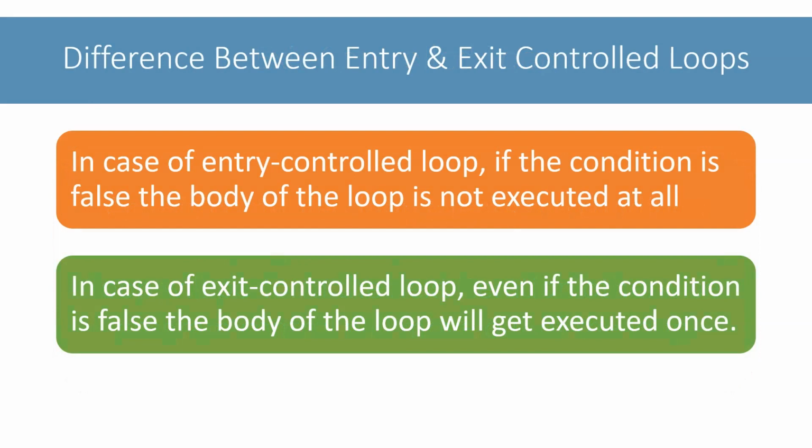The main difference between entry and exit controlled loops is that in case of entry controlled loops, if the condition is false, the body of the loop is not executed at all, not even once. In case of exit controlled loop, since the condition is checked at the end of its body, even if the condition is false, the body of the loop will get executed once. Don't worry if this concept of entry and exit controlled loops is still not very clear to you. Once we have completed our discussion of for, while and do while, you will easily understand this entry and exit control concept.